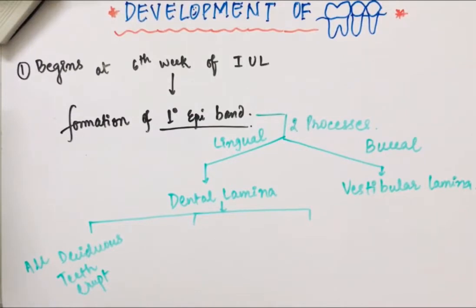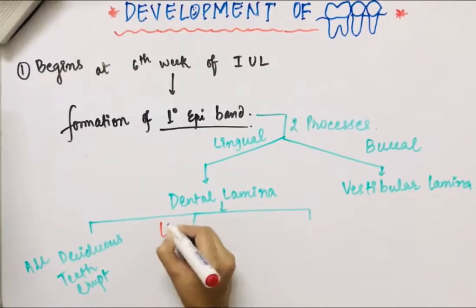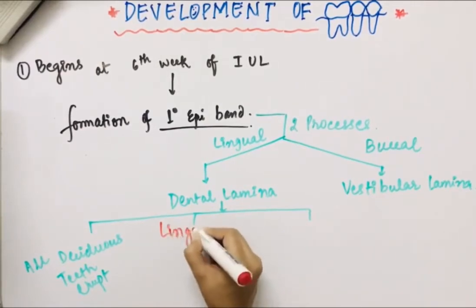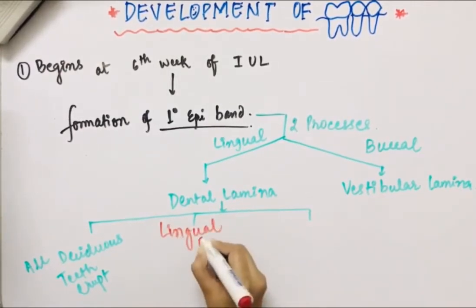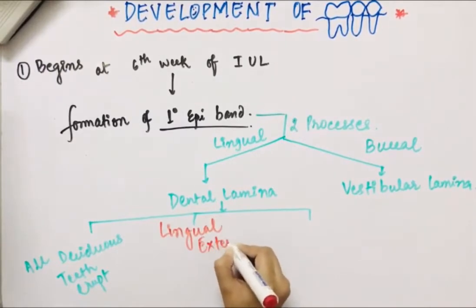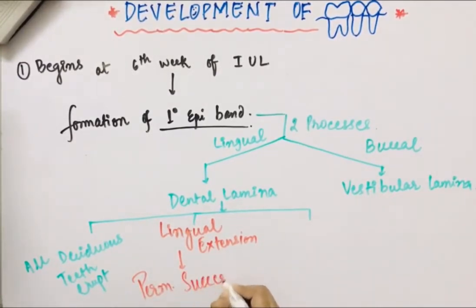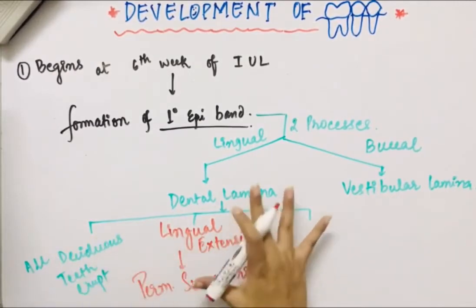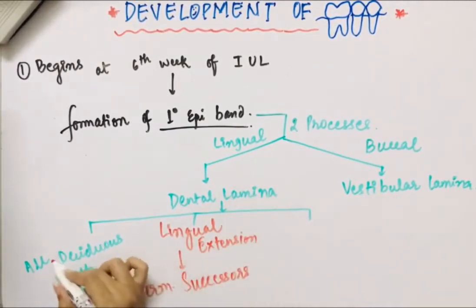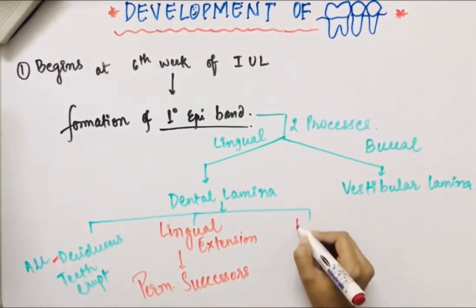Then from the lingual extension of the dental lamina, the permanent successors of the deciduous teeth arise. So from the lingual extension of the dental lamina, the permanent successors of these deciduous teeth will come.